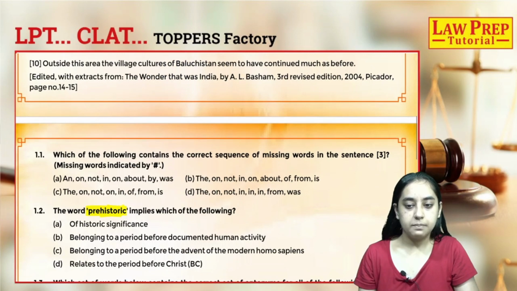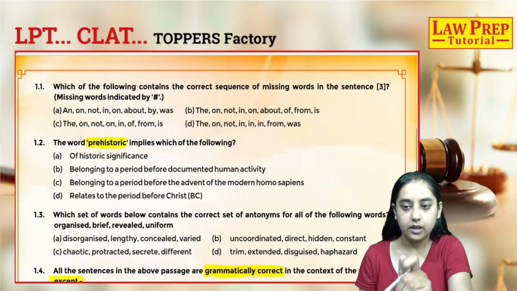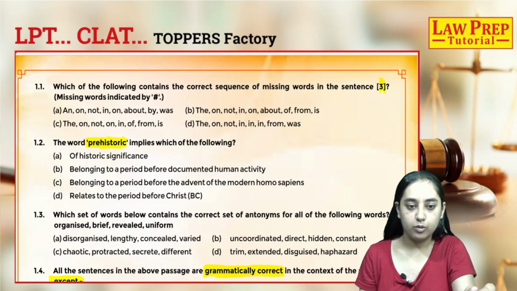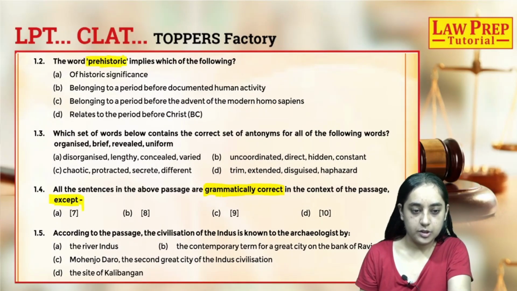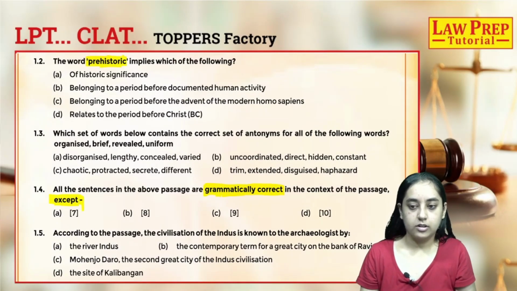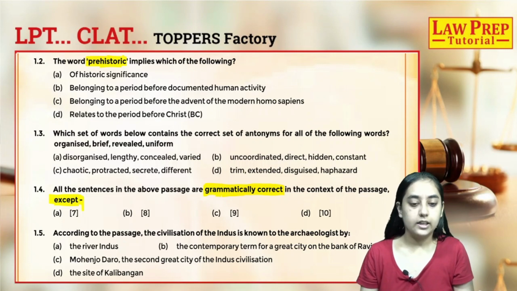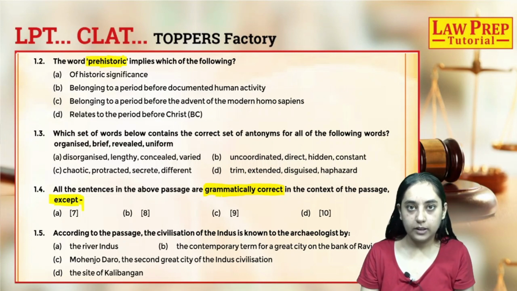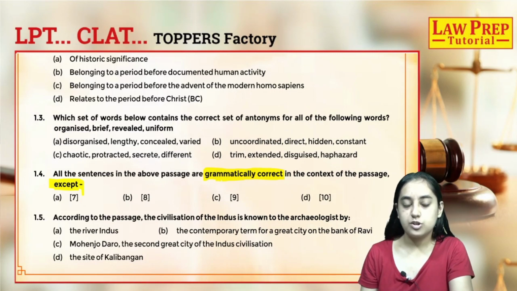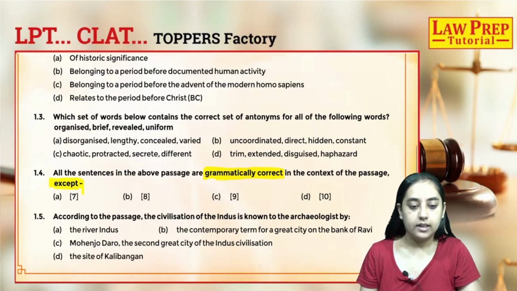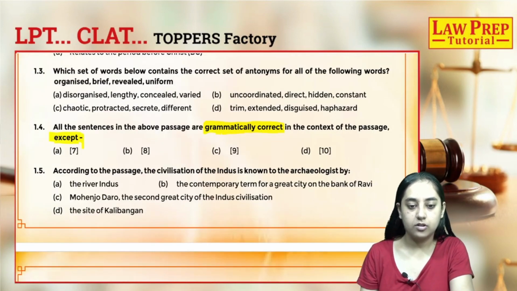So we simply have to go to the sentences which are marked. For example, here we have to just focus on sentence 3 because we have to look at the missing words. Then again we just have to look at the antonyms. Even if you know the dictionary meaning of these words, you can directly look at the options and figure out the antonyms without even looking at the passage. And also the word prehistoric, if you know its meaning, you really don't have to go back to the passage and read it. Then in the 4th question, only 4 sentences are the ones which you have to read to check whether they are grammatically correct or not. And only one question depends on the reading of the passage.